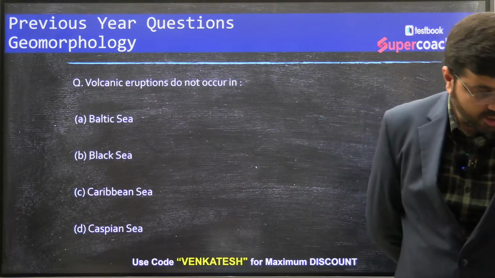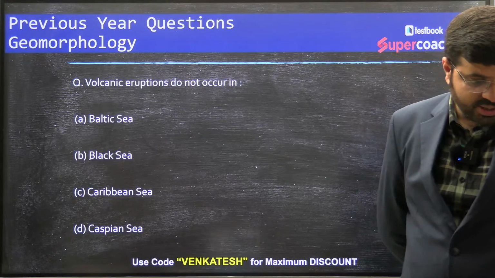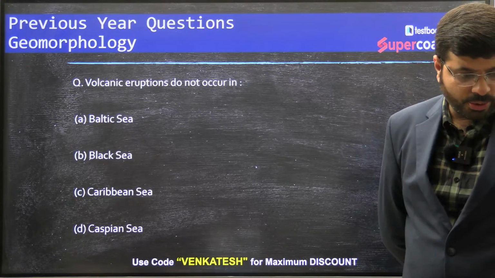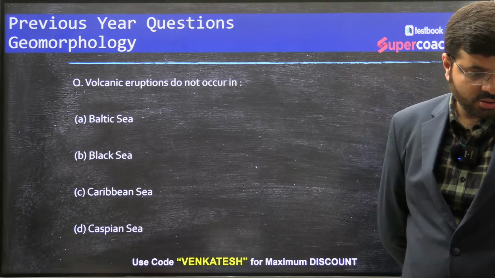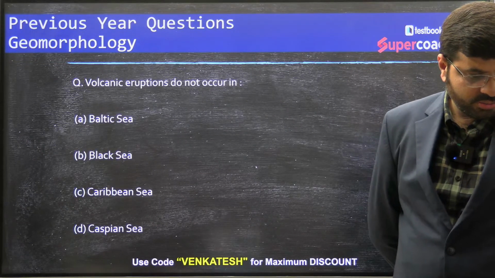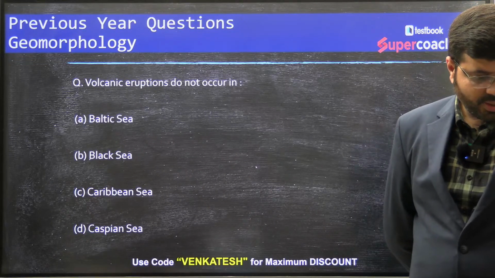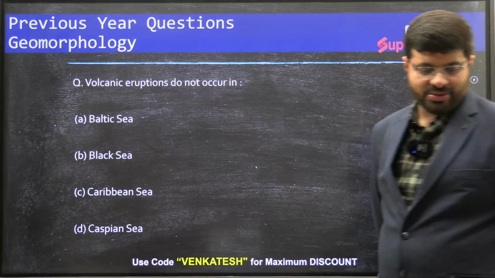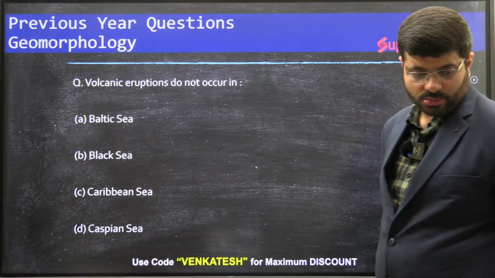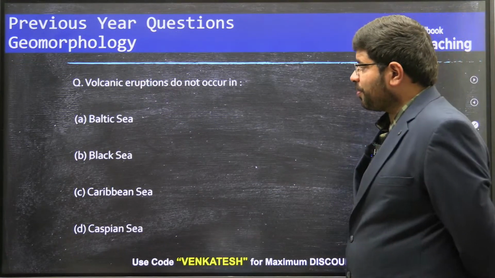Can you answer? Gayatri, Shivani, Sachin, Aarti, Purushottam, Rakesh, Sumant. Can you answer this? This is a very interesting question. Yes, volcanic eruptions do not occur in.